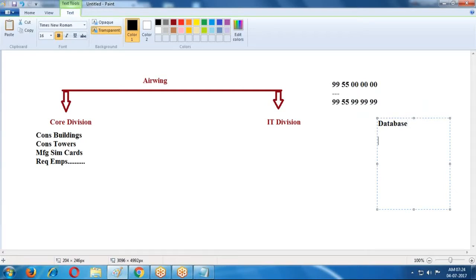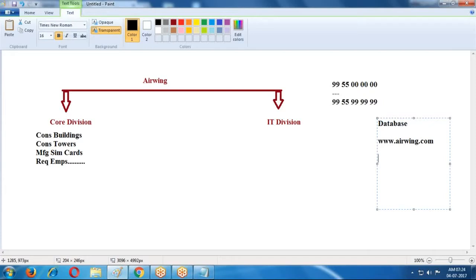Now I developed one website, www.airwing.com. How do I develop this website with this application? I require one platform, or one programming language, in this area.